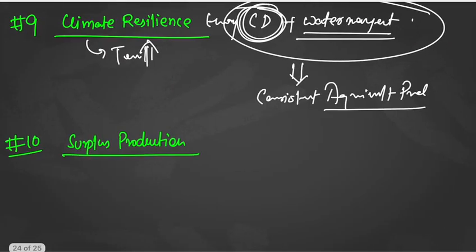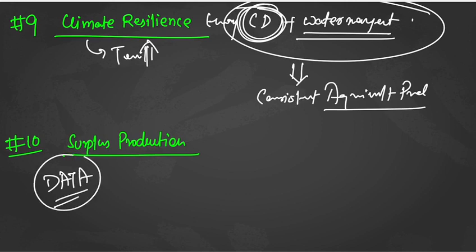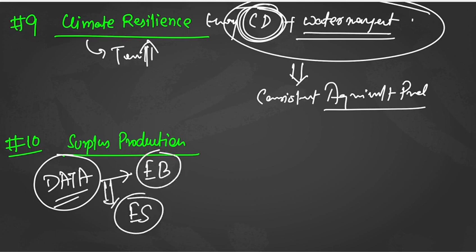What was missing is the data. If you have good data, from where will you get the data? Either you could have used the economic budget or you could have used the economic survey. From these two things, you could have used data related to agriculture. Okay, so thank you so much.